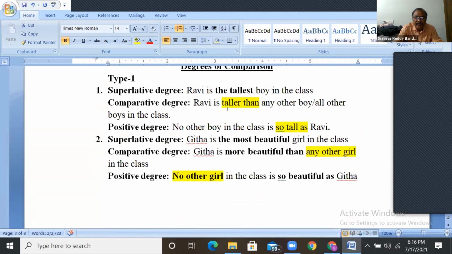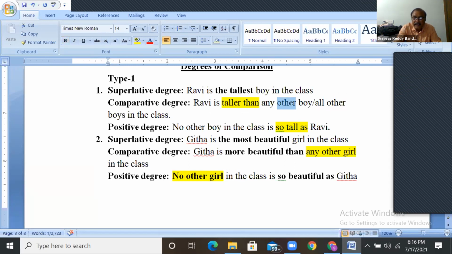Here you see, Ravi is the tallest, which means he is the tallest here and no one is equal to him. You should know the meaning also. So in the comparative degree, Ravi is taller than any other boy or all other boys. You have to add "other". Don't say all boys, say all other boys. Don't say any boy, you have to say any other boy.